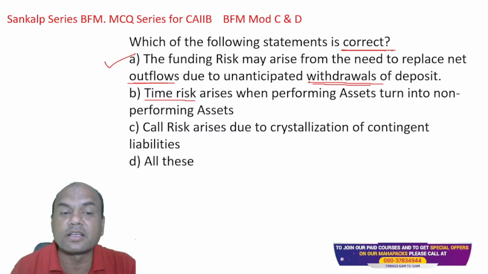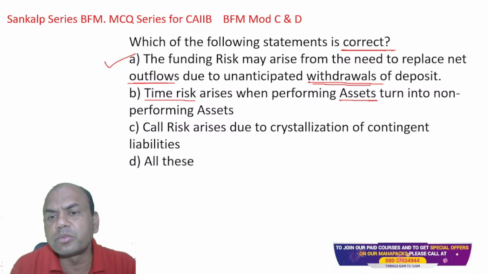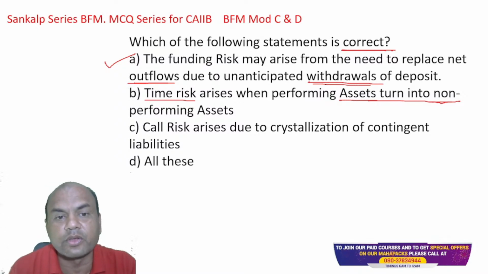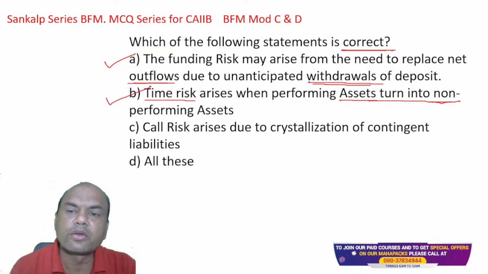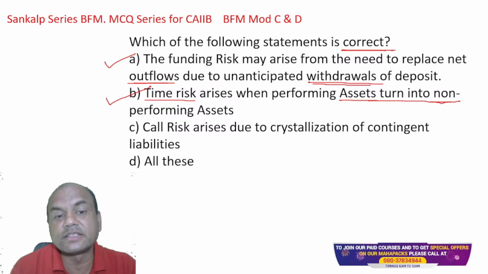When my performing asset becomes NPA, then I won't be getting the interest that the loan was going to give me. So that is again true. If two are correct, obviously this answer will be D. Let's see the third one also.